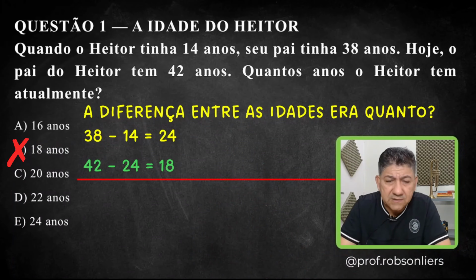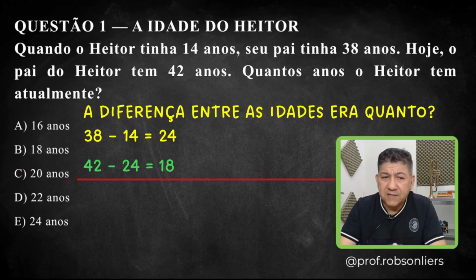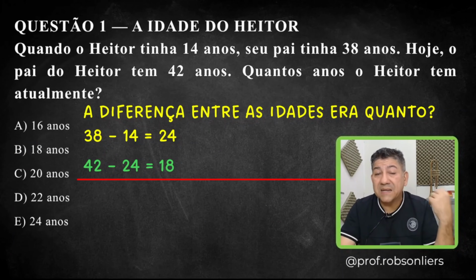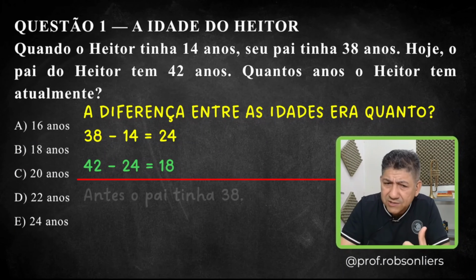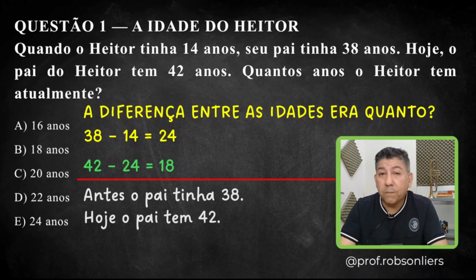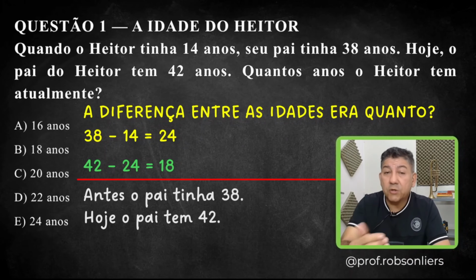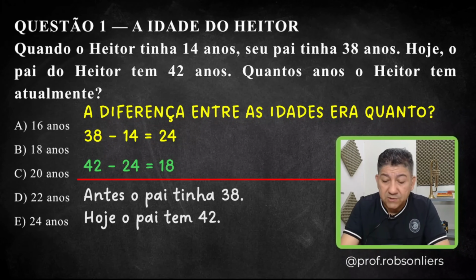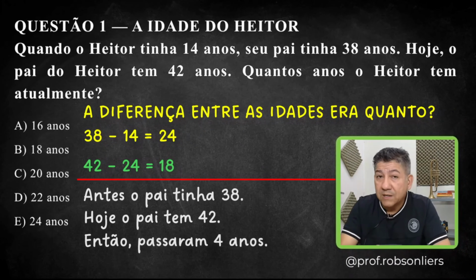Pay attention. Here, look, analyzing this first sentence. When Heitor was 14 years old, his father was 38. In other words, back then, before, the father was 38 years old. Today, Heitor's father is 42. So today, the father is 42. All right? Now, let's think a little bit. Look. How many years have passed from when the father was 38 to today, when he is 42? From 38 to 42, that's 4 years, right? So 4 years have passed.